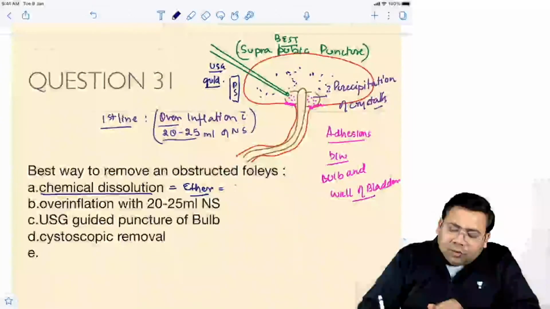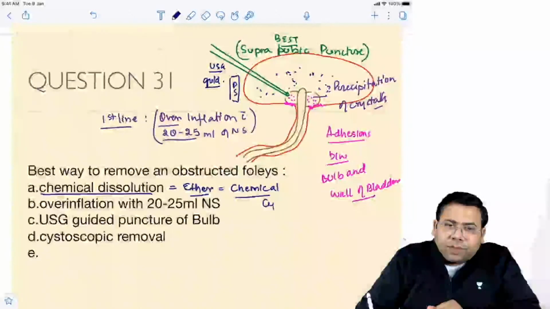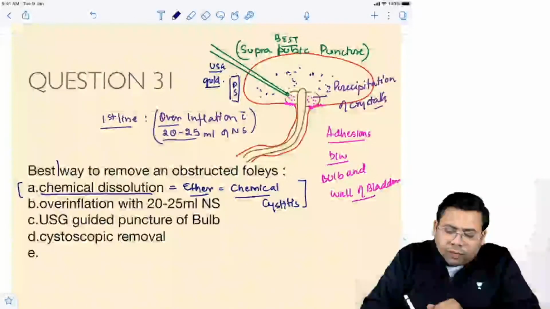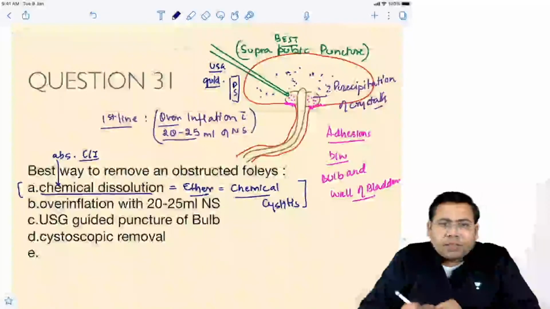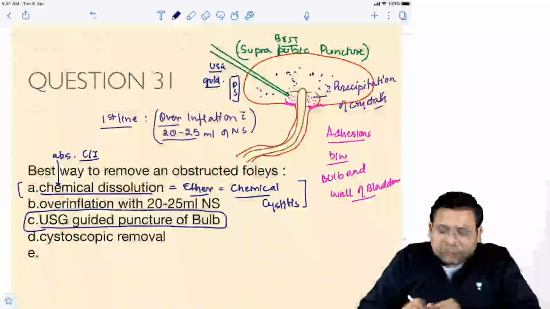So bacho, why is chemical dissolution actually contraindicated? Because of the risk of chemical cystitis, and therefore this is absolutely contraindicated nowadays. So the best way is USG guided puncture of the bulb.